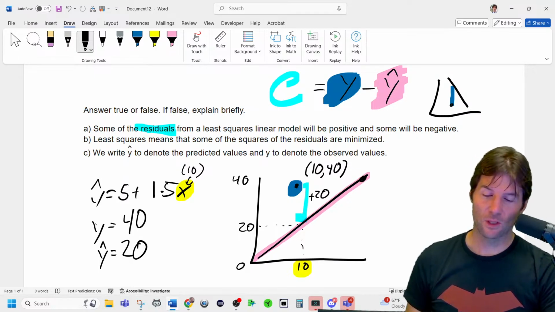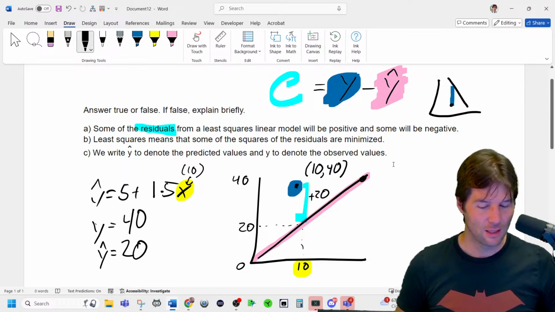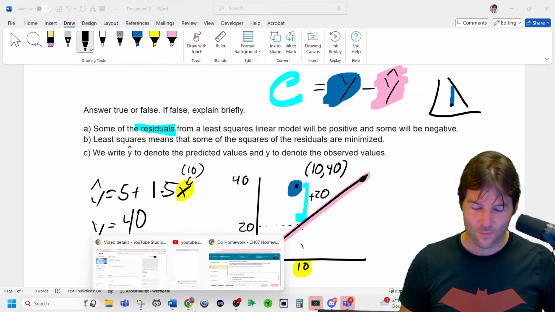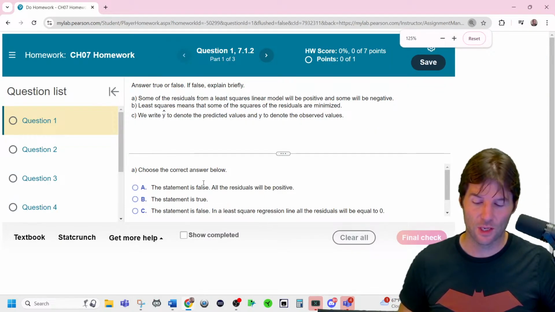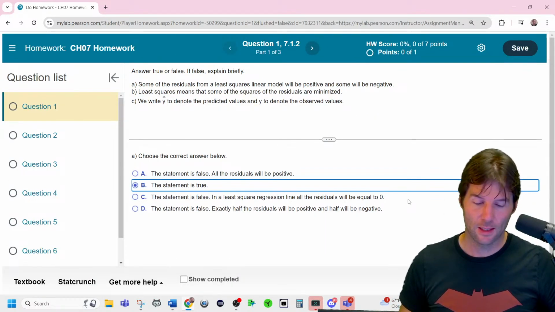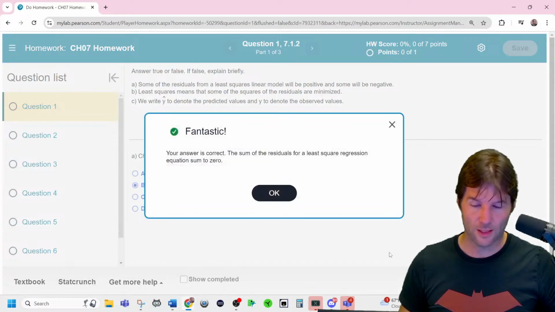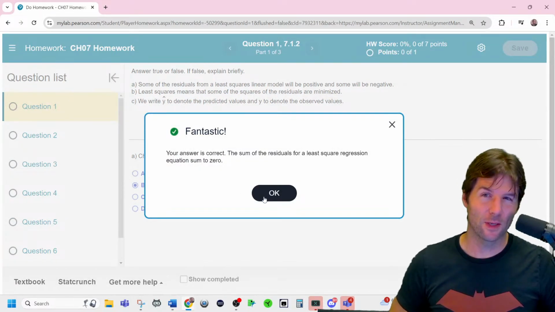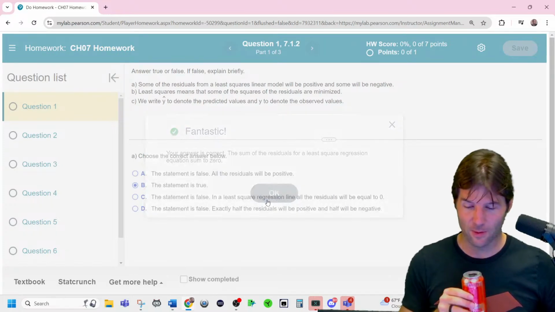Some of the residuals from a least squares line will be positive and some will be negative, pretty much usually, unless they're all 0. My Pearson should know there's technicalities to this. Unless they're all 0, this statement is true. Some of the residuals are positive, some are negative. They kind of do a balancing act, but they could technically all be 0. It's a technicality, my Pearson.